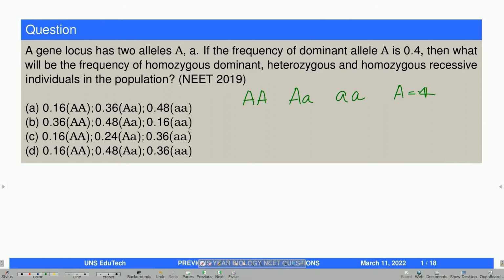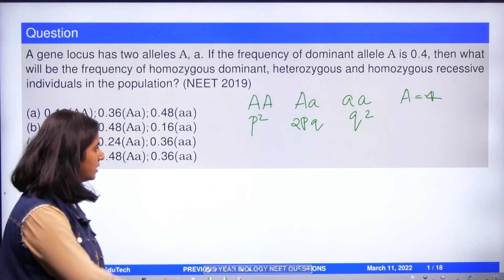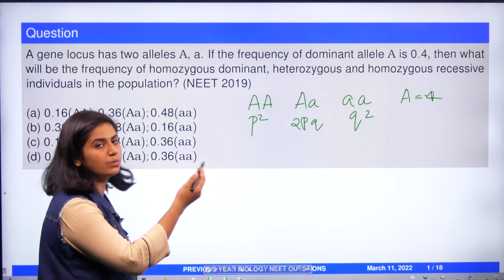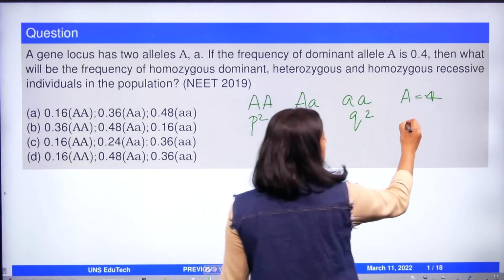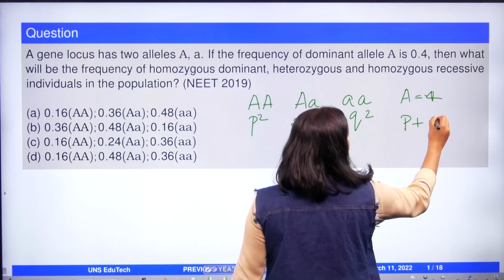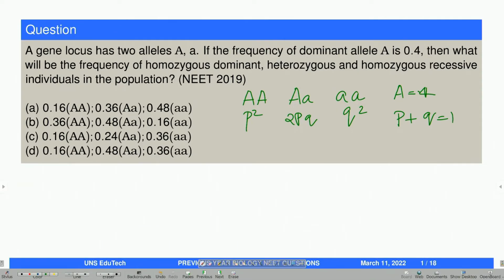So what is asked is P square, 2PQ and Q square. In order to substitute in this, we should know what is P and what is Q. So we know the equation P plus Q equals 1. Here P is 0.4, that is 0.4 plus Q equals 1, so Q is equal to 0.6.